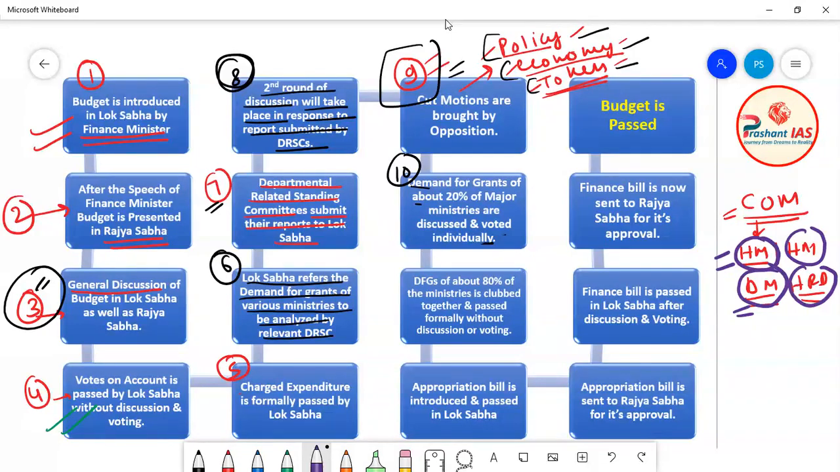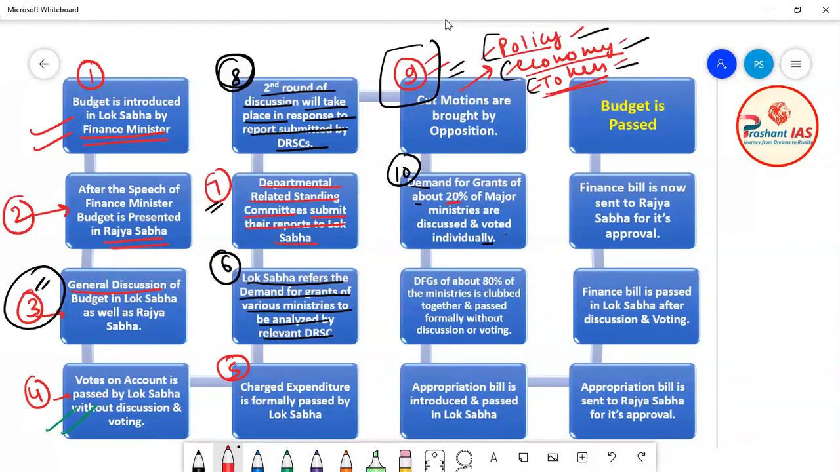Roughly, we can say that there are 20% ministries which can be categorized as major ministries in the council of ministers. The demand for grant made by each major ministry is discussed separately and voted separately, but the demand for grant made by about 80% of the minor ministries is clubbed together and passed formally, without discussion or voting.